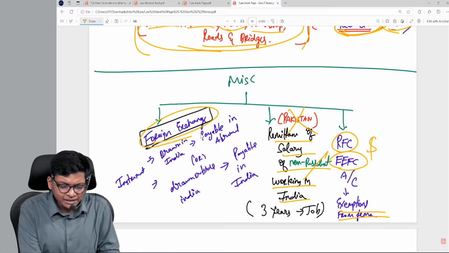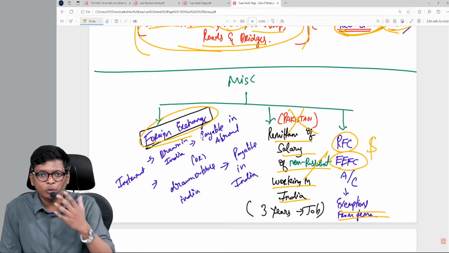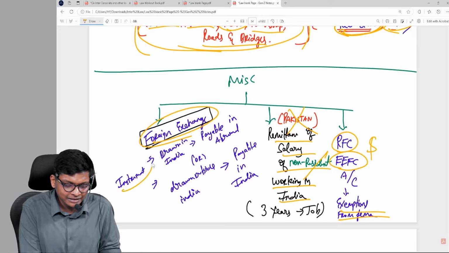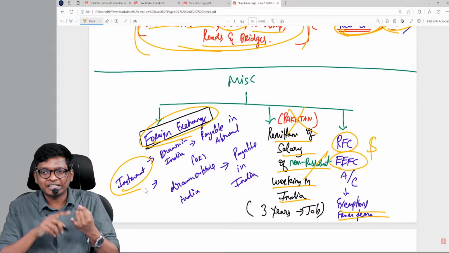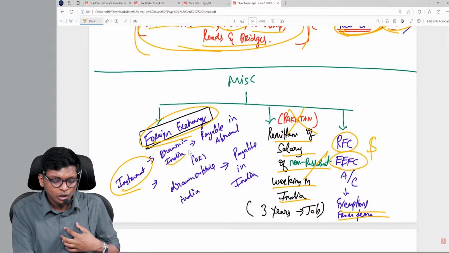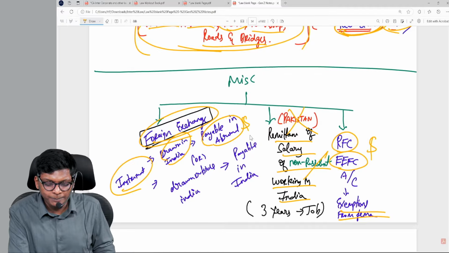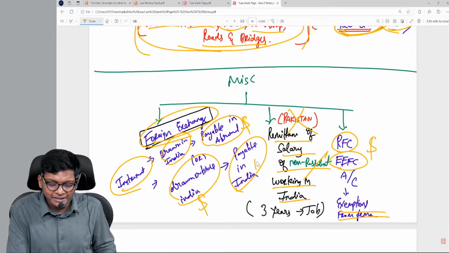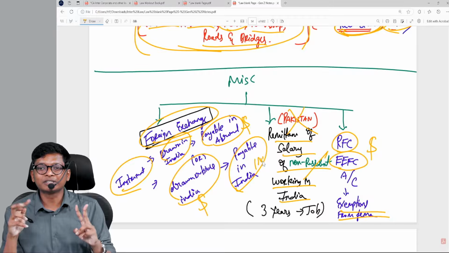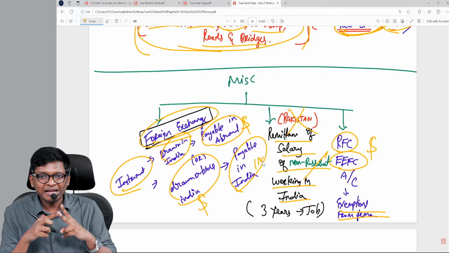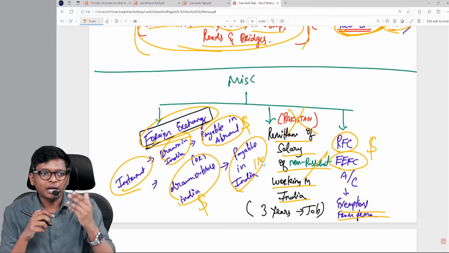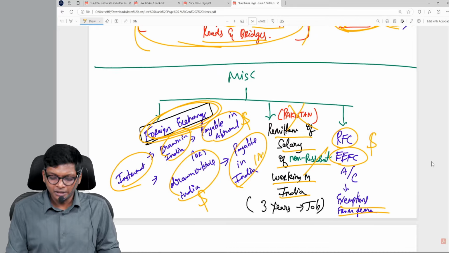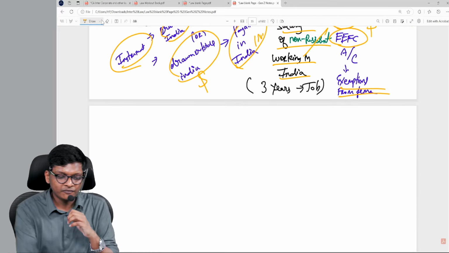Then under definitions, foreign exchange definition, you know what is foreign exchange: balance in bank accounts in foreign countries. Also any instrument like traveler's cheque or bills of exchange drawn in India but payable abroad, payable in dollars, or drawn outside India in dollars, payable in India in rupees. Between the two things, where it is drawn and where it is paid, any one should be abroad. It should be in dollars. Then also we call it foreign exchange. So these are the concepts in FEMA.